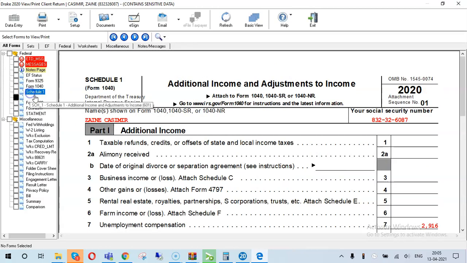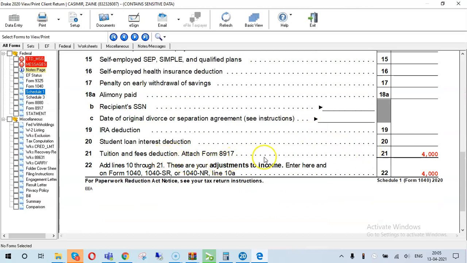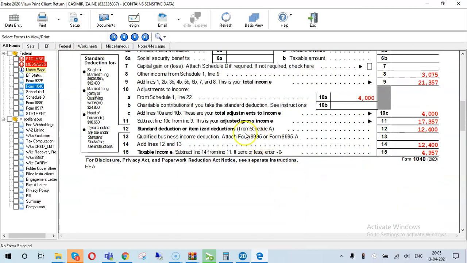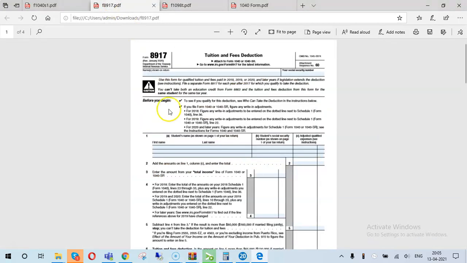Now this 4,000 will come to Schedule 1, just as I told you: tuition and fees deduction, Form 8917, $4,000. Also on Form 1040, see line 10a from Schedule 1, line 22: 4,000. So this is how it works. So guys, I believe you have understood what we discussed for Form 8917. Hope you enjoyed and liked this video. Goodbye.